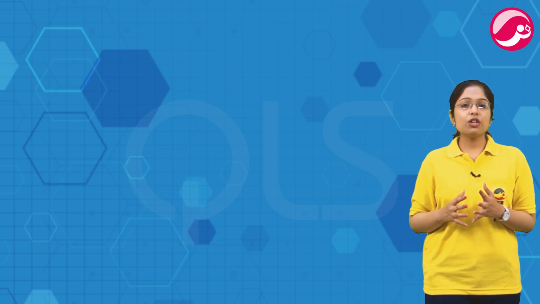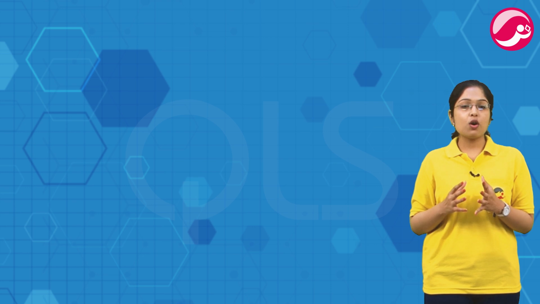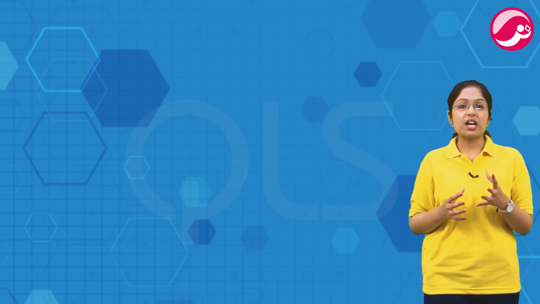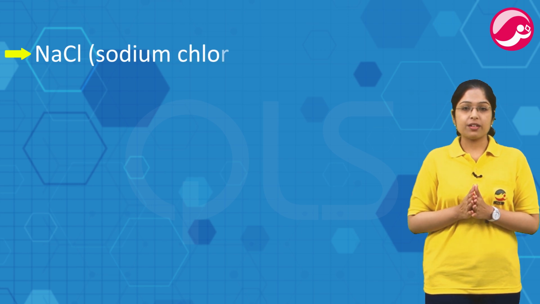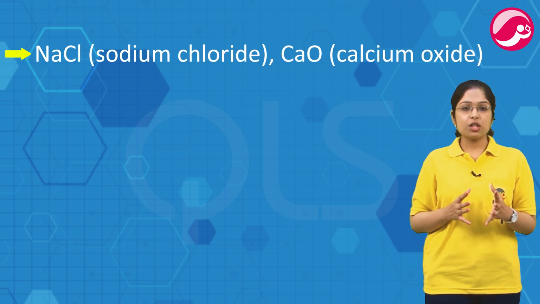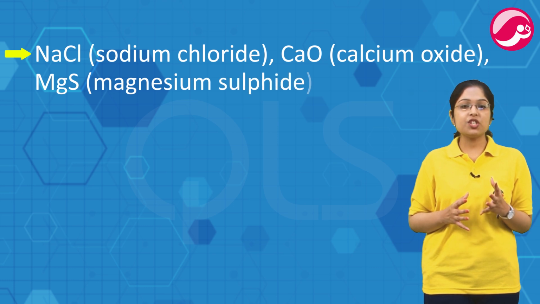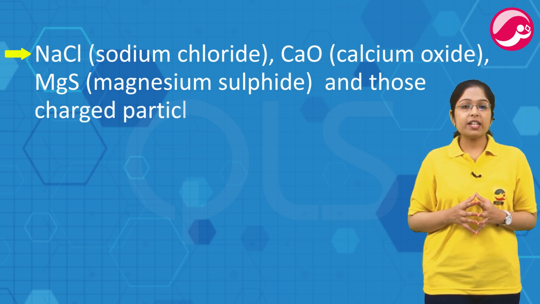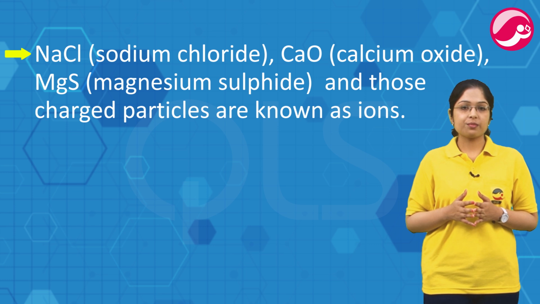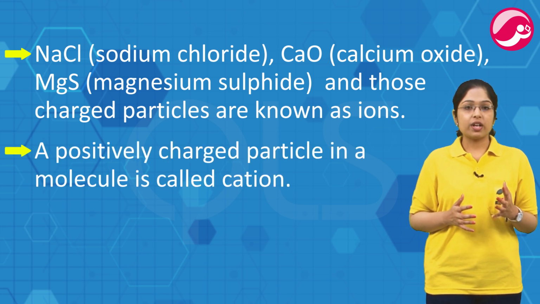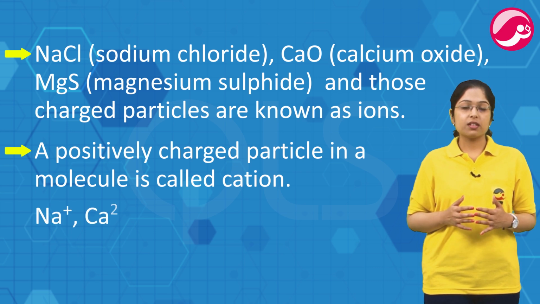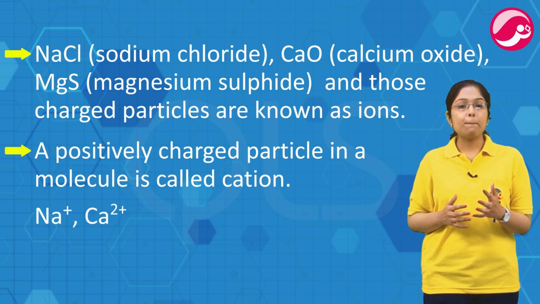The compounds are not only formed by simple atoms, they are also formed by ions. Metals and non-metals के combination से जो compound बनते हैं, they contain charged particles. For example, NaCl, sodium chloride, calcium oxide, CaO, magnesium sulfide, MgS, and those charged particles are known as ions. A positively charged particle in a molecule is called as cation. For example, Na+, Ca2+. Cations are generally formed by metals.